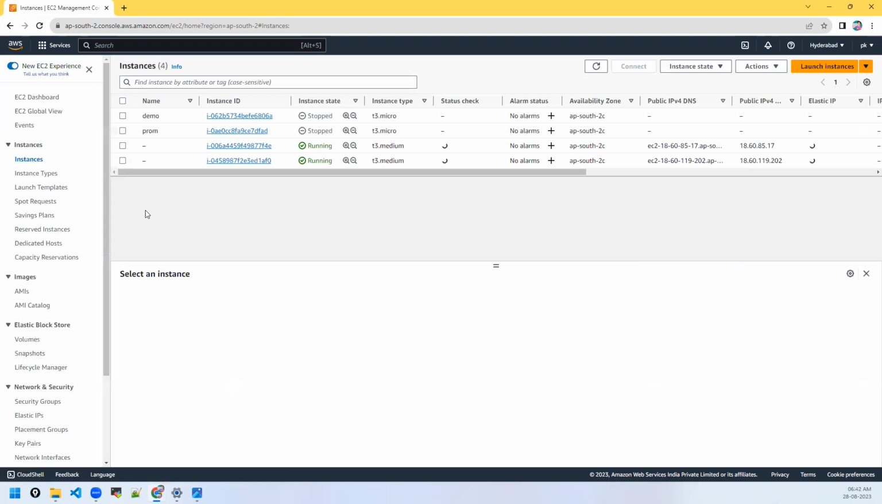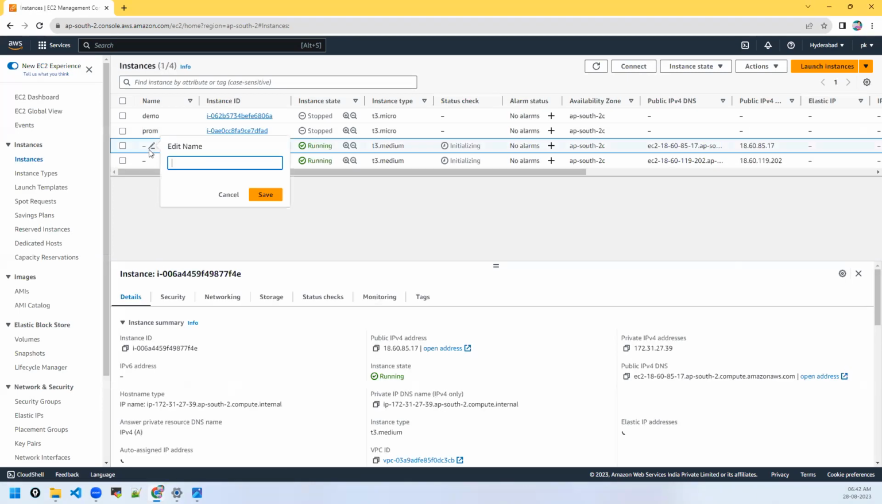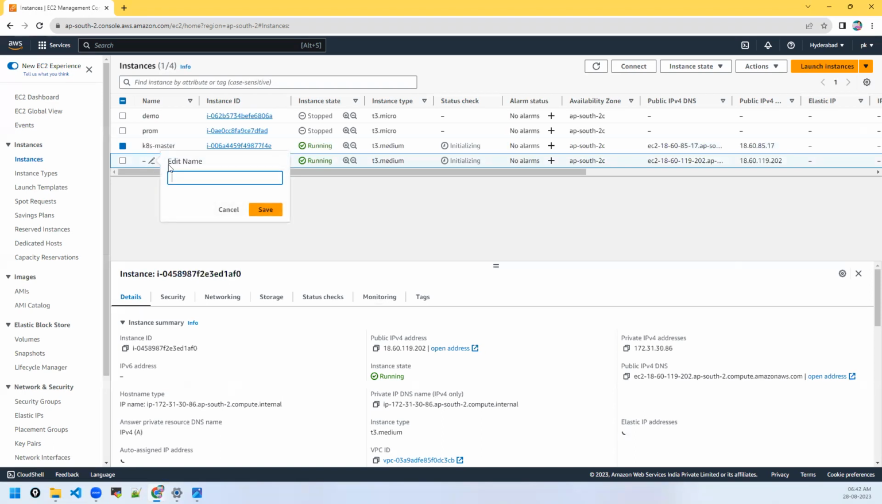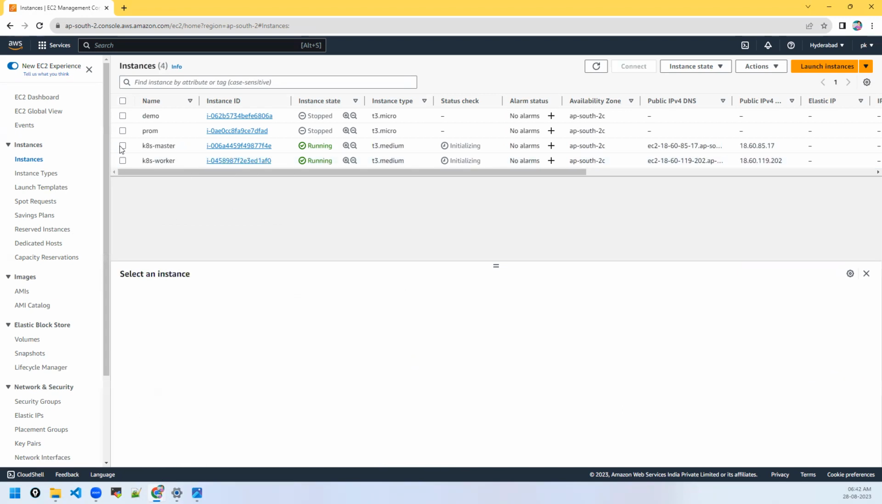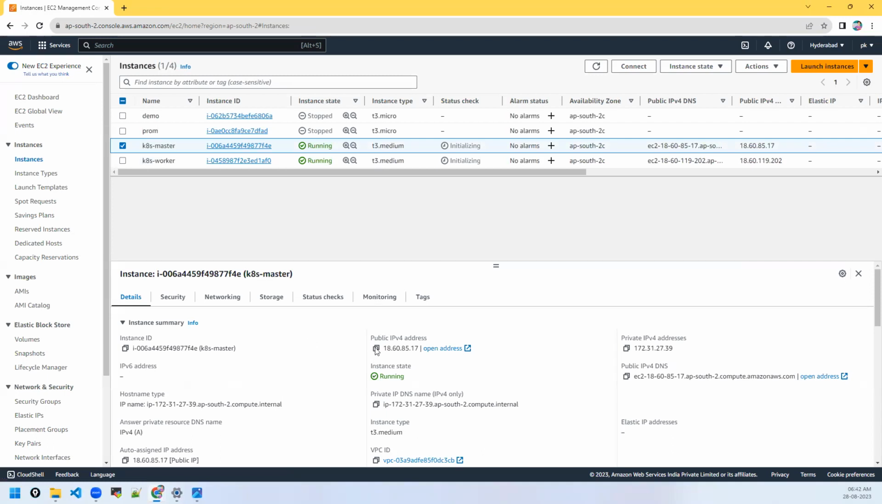Let's see my instances. So 2 instances are ready. I'm just naming them Kubernetes master and Kubernetes worker. Okay, so this is your Kubernetes master. Let us connect to them.